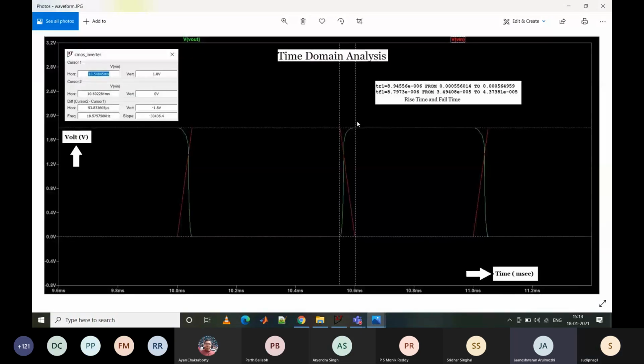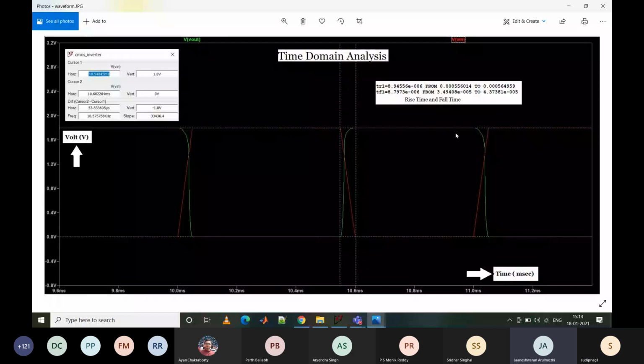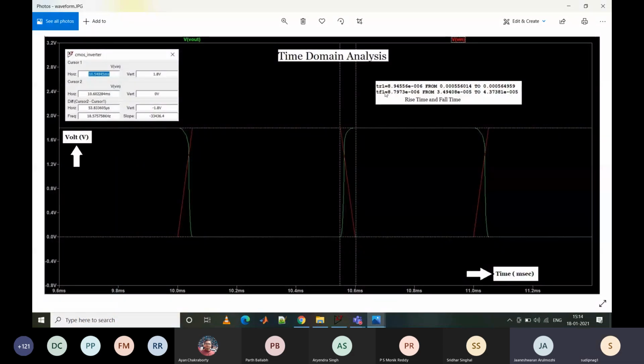Sir, this was the time domain analysis when P was 20 and N was 2. So I got rise time and fall time, something like this. One second. CMOS 20 micro and NMOS is 2 micron. Yes, sir. Okay.